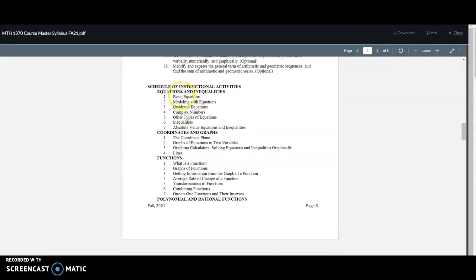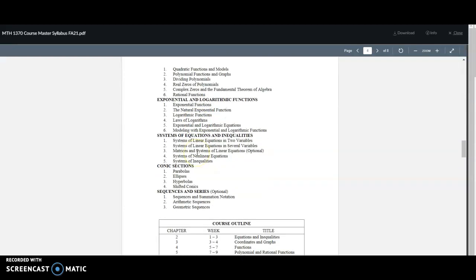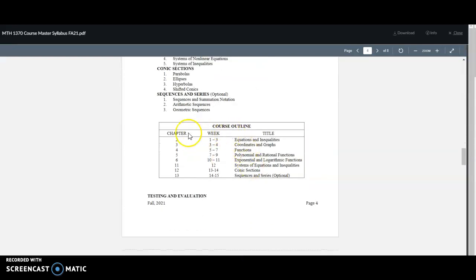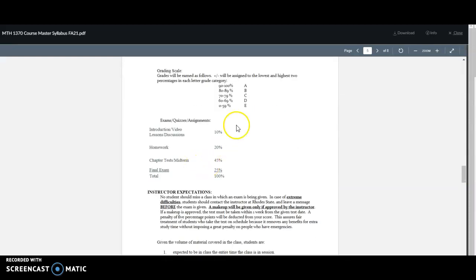Student learning outcomes, these are the specific things we're going to be covering. And this goes into a basic schedule of the order that we're going to go through the content in. Then testing and how we come up with the grades. Grading scale is listed here. It's a pretty typical grading scale. And then the percentage breakdown of how I weight the different assignments.